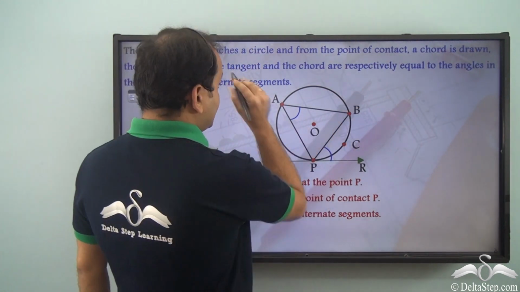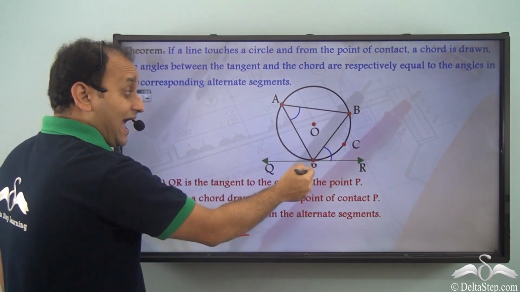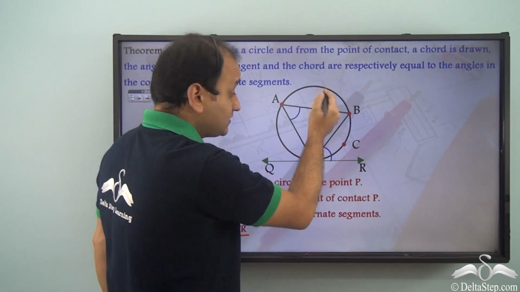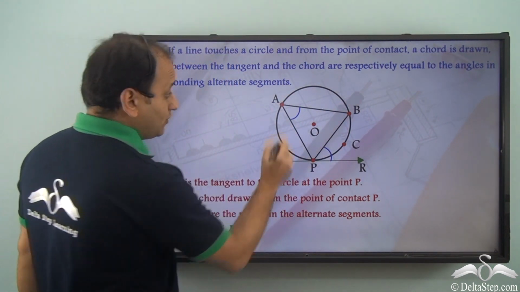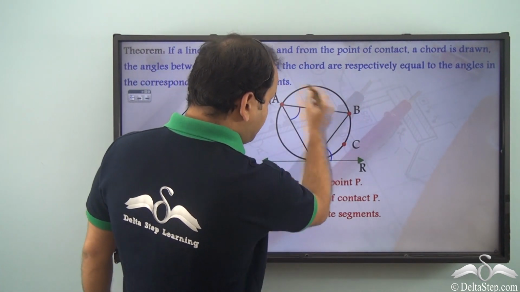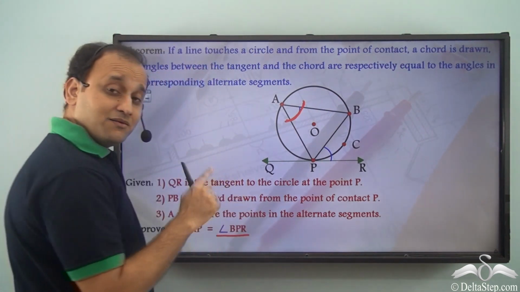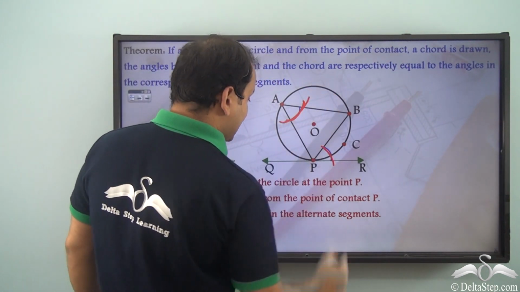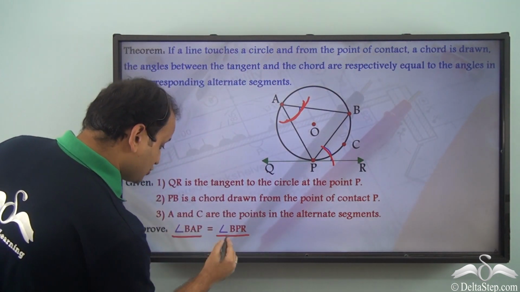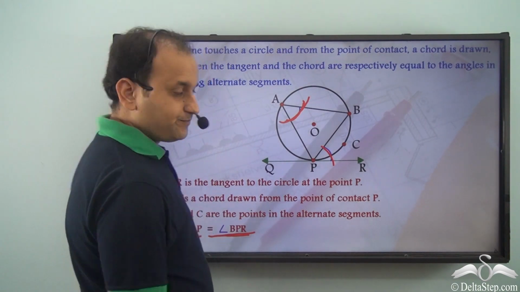Now the theorem states that this angle should be equal to the angle made by the same chord in the alternate segment. So this is the alternate segment PAB. So this angle made here is the angle made in the alternate segment. So this angle should be equal to this angle. That is, angle BAP should be equal to angle BPR. That's what we need to prove.